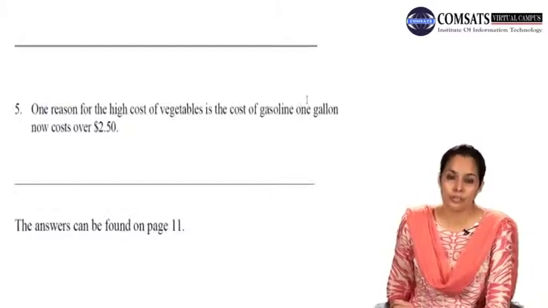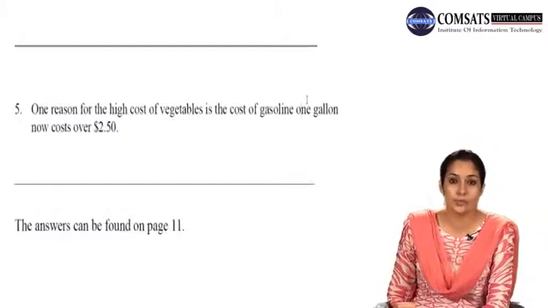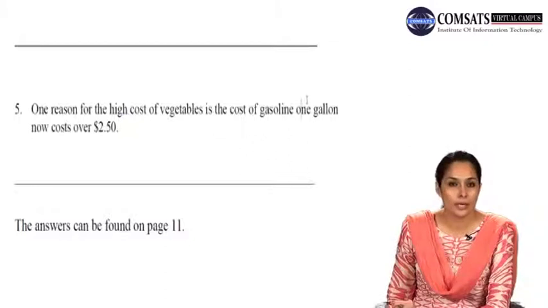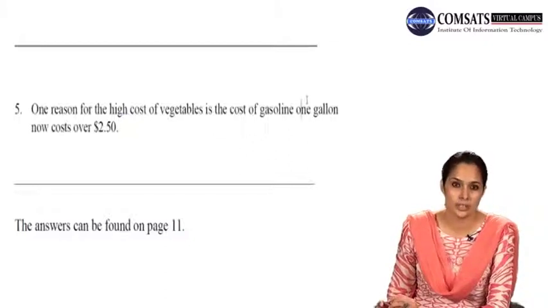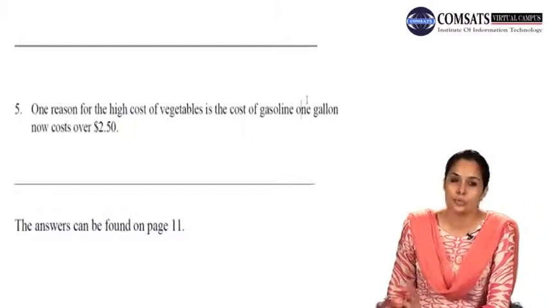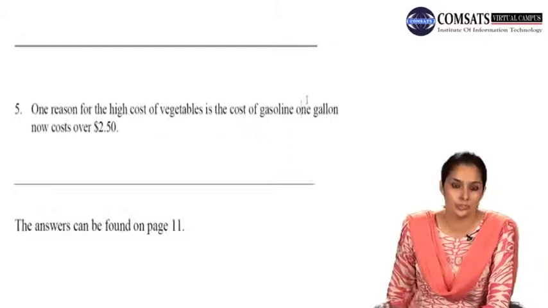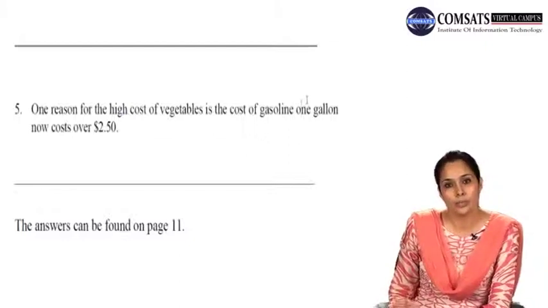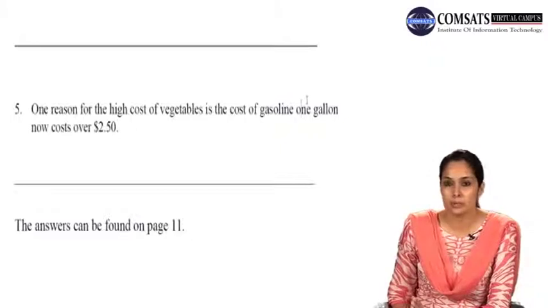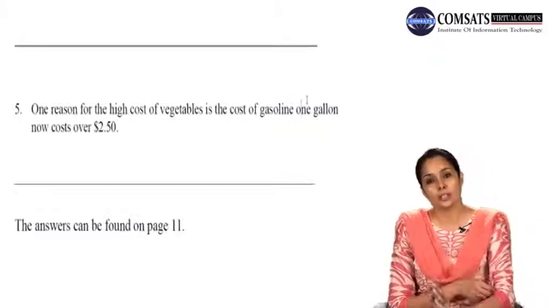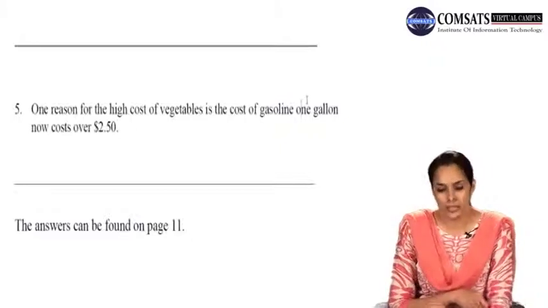This was the fused sentence exercise. All these were fused sentences which you corrected by putting a full stop and making the second part of the sentence start with a capital letter, so that there are two separate sentences, two separate thoughts, and you don't have any kind of confused connection in them.